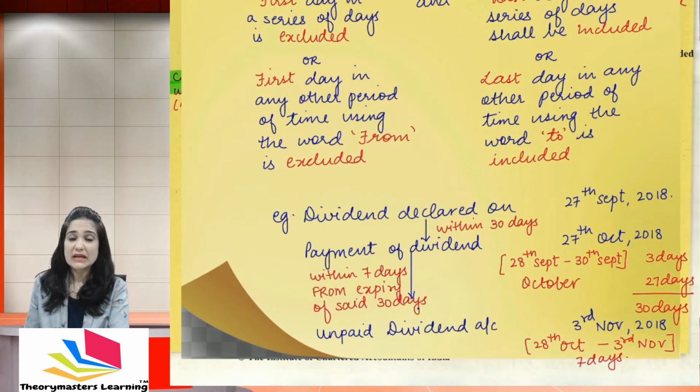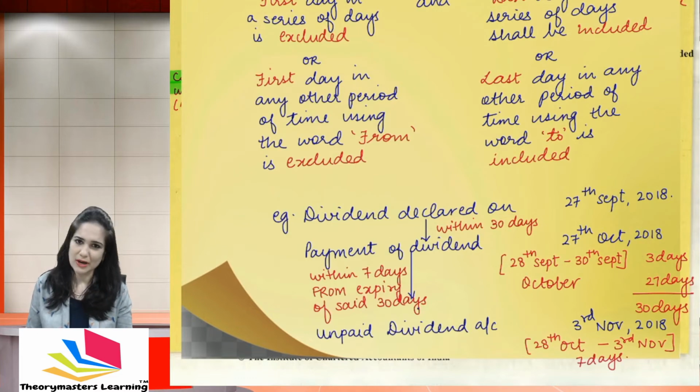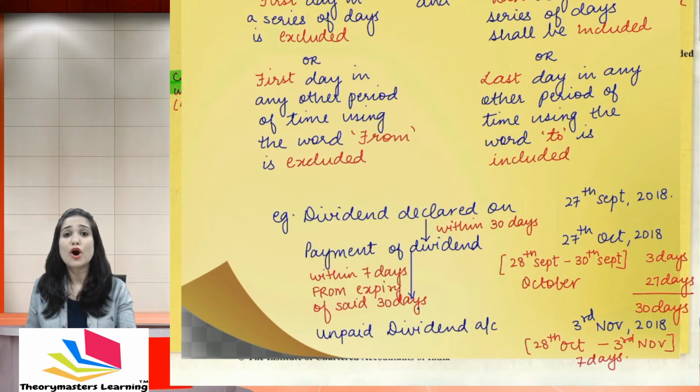But what if the dividend is not paid or not claimed within 30 days? The Act says under section 124 that the company shall, within 7 days from the expiry of those 30 days, transfer the unpaid or unclaimed amount to the unpaid dividend account. Be it a series of days or from a particular date, we need to exclude the first day.